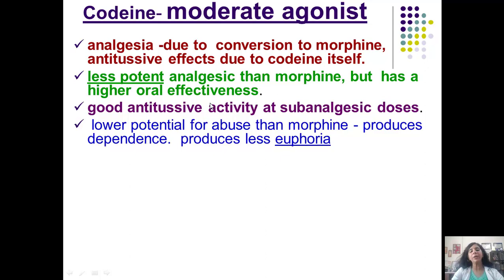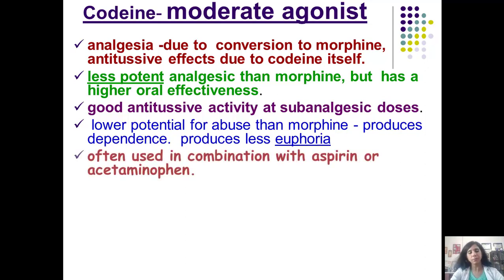It has lower potential for abuse than morphine, because whatever potential for abuse codeine is producing is via conversion to morphine, and that is dependent on one of the cytochrome enzymes, CYP2D6. So it does have lower potential to cause dependence, lower potential to cause euphoria, but it is associated with euphoria and dependence producing actions, and that is why it is not an over-the-counter